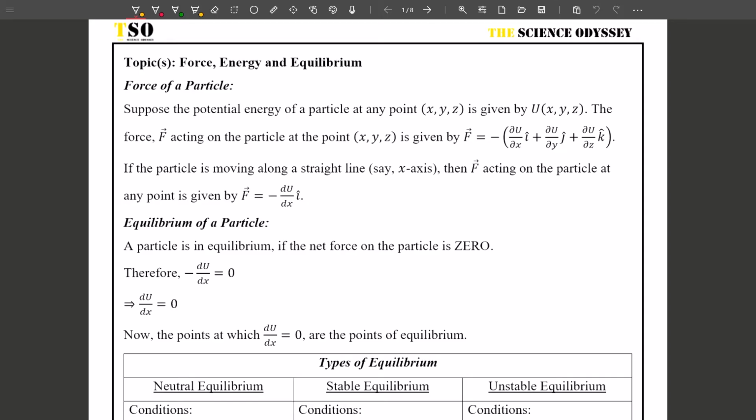Hello students, in this video we will learn the concept of force, energy and equilibrium.